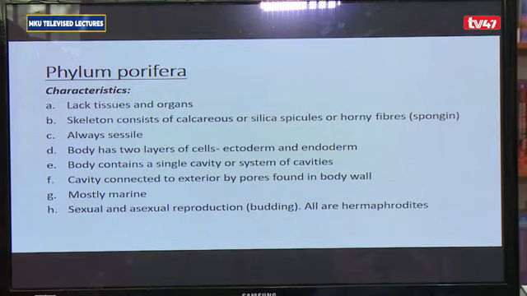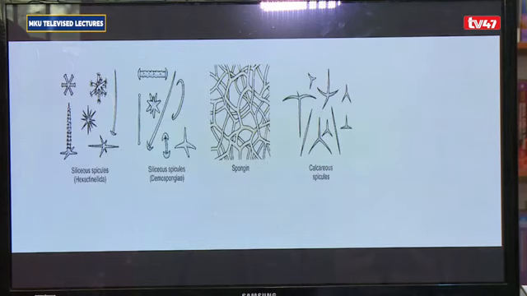So because of that, we cannot say these simple organisms in porifera could have given rise to other higher animals that we know. And because they are thought not to have given rise to any other phylum of higher organisms, porifera therefore are referred to as a dead-end phylum. For this phylum, there are three classes.